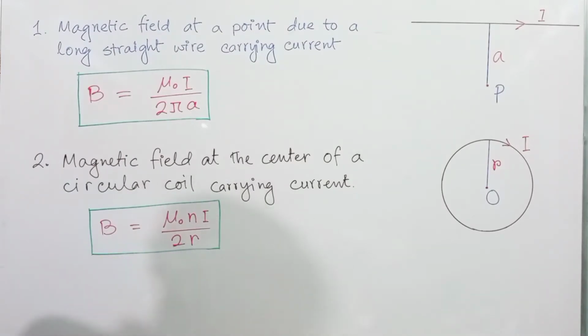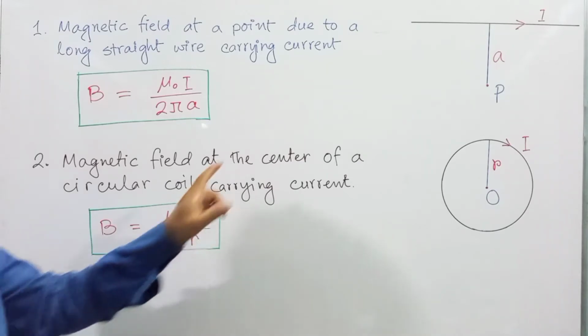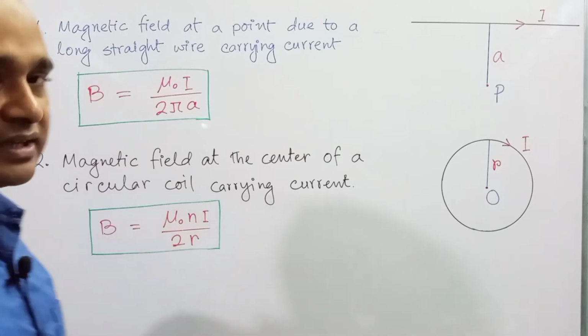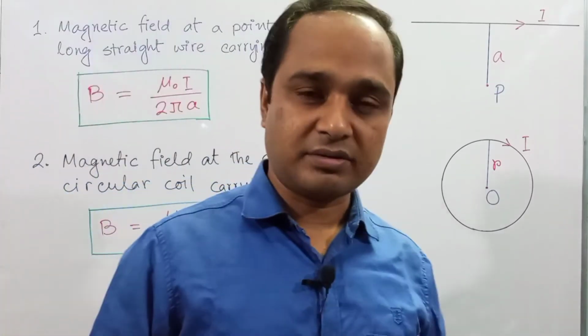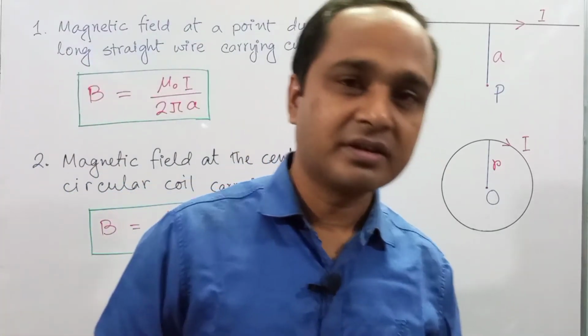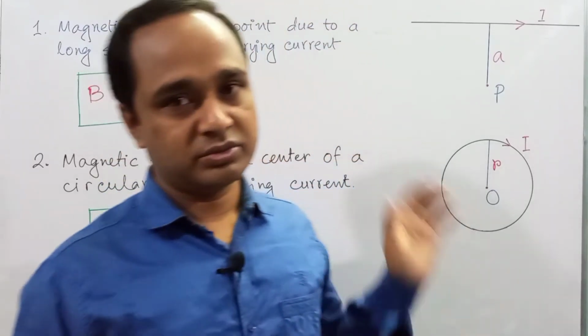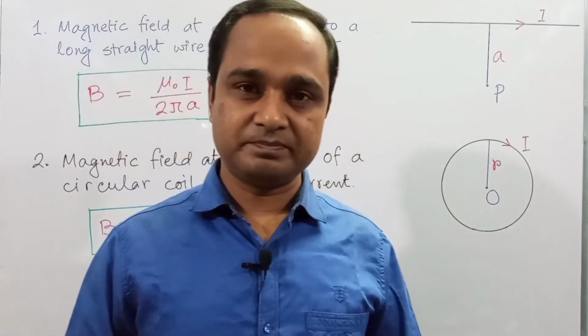Here mu naught is the permeability of air medium or vacuum, N is the number of turns of the coil, I is the current in the coil, and R is the radius of the coil. Now we are going to see some mathematical problems related to these expressions.